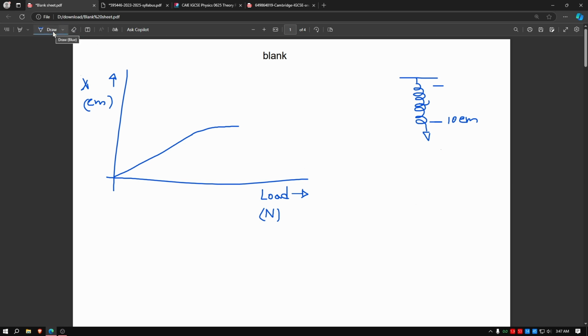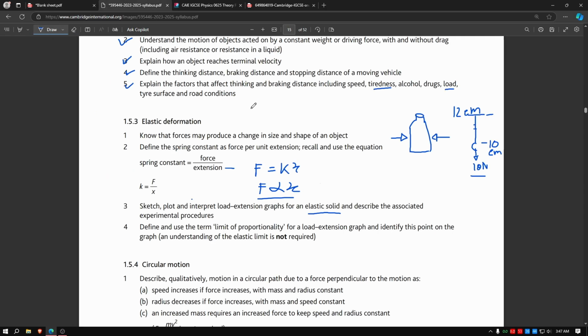And once you see a curve like this, if you see a graph with load and extension, there will be a straight line and there will be this plateau or this kind of plateau. This point will be the limit of proportionality. The limit of proportionality is basically a point after which the spring goes through deformation or breaks, does not return to its original point.